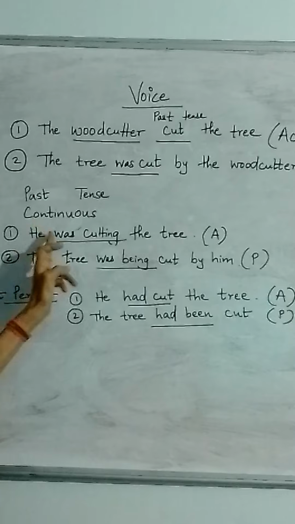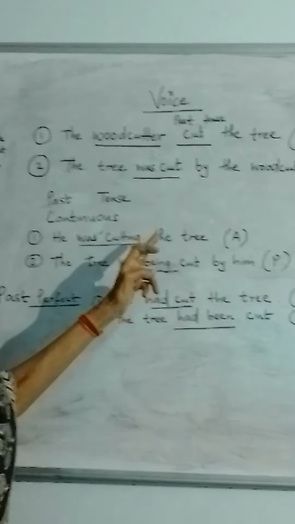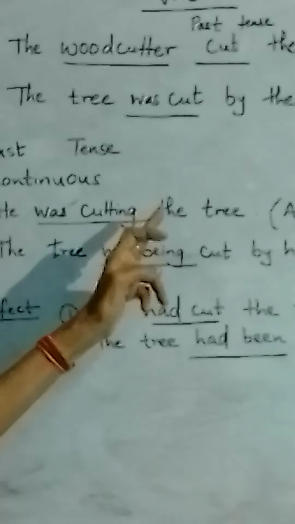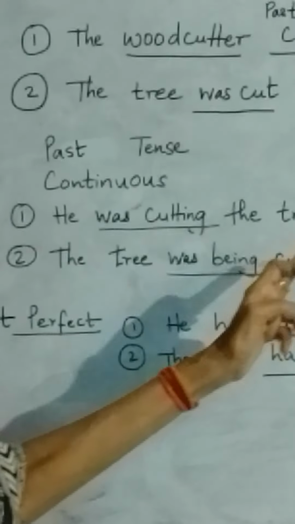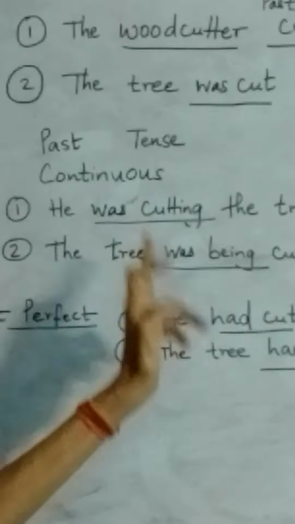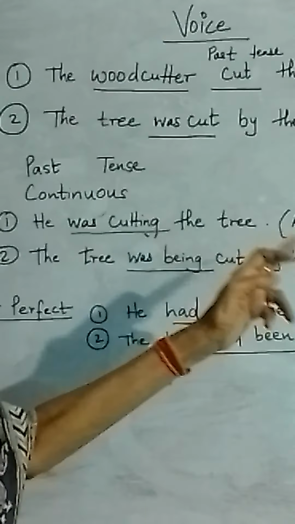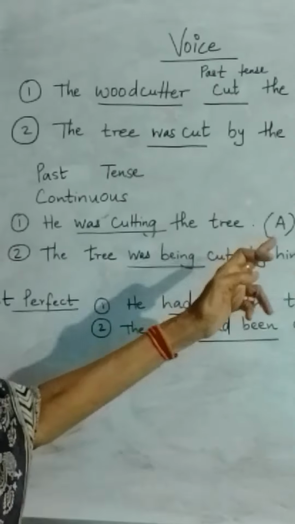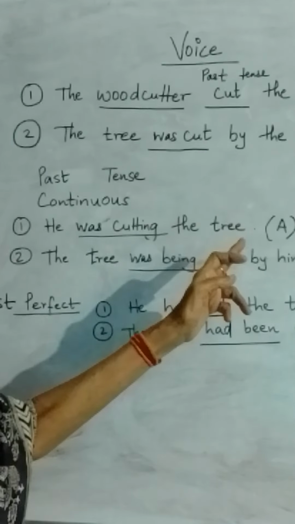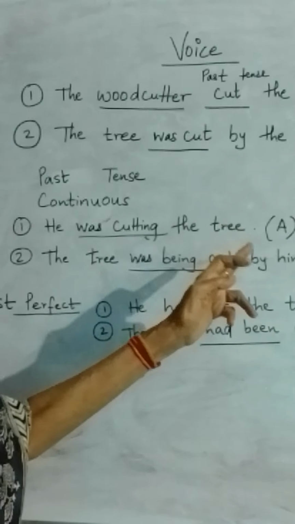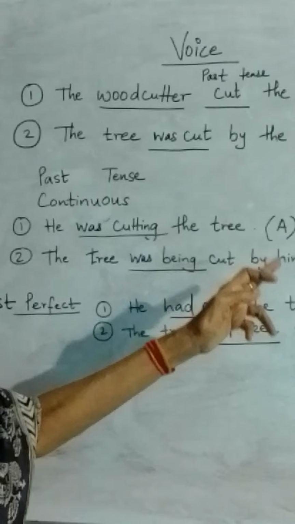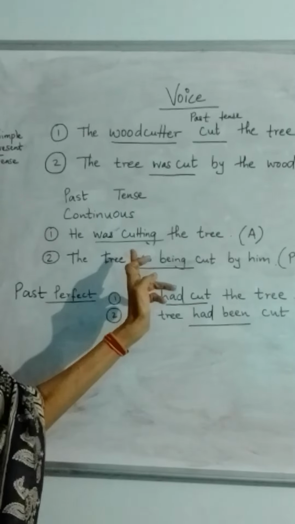Next one, past continuous. This is again active voice. The woodcutter was cutting the tree. So was cutting is continuous form, active voice. Past tense, active voice. Now the same sentence we are changing in the passive voice. So the construction, the tree comes first, object.